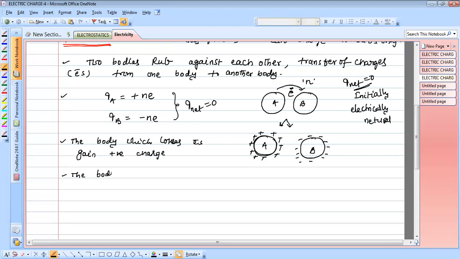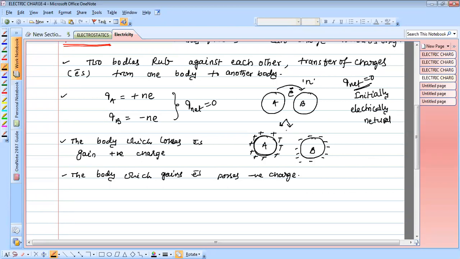The body which gains electrons possesses negative charge.